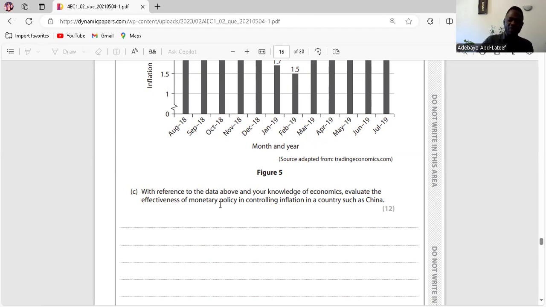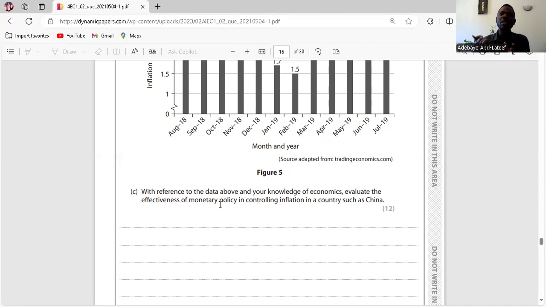Then the second point is about appreciation of the country's currency. A high interest rate means the demand for the country's currency would increase. And when we talk about exchange rate itself, an exchange rate is the price of a country's currency in relation to other countries' currency, right? So if there's a high interest rate here in Libya, the demand for the Libyan dinar will increase. And if the demand for Libyan dinars increases, the dinar will appreciate against the dollar or other currency. So this means our export value would rise and import value would reduce. So that means we can do more of imports than exports.